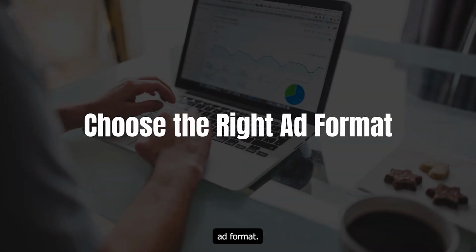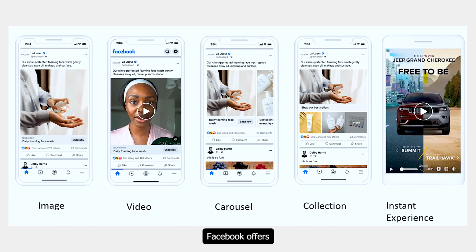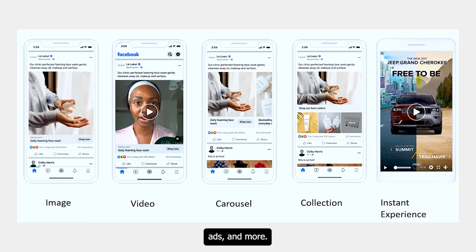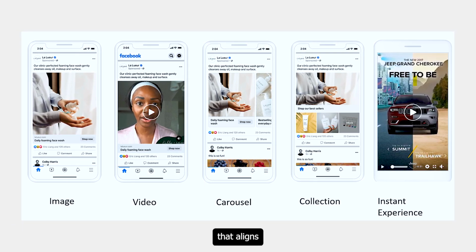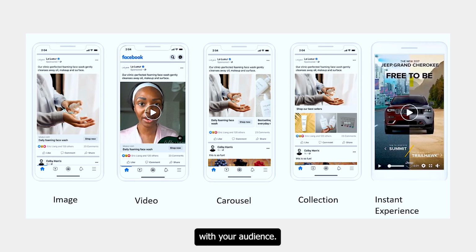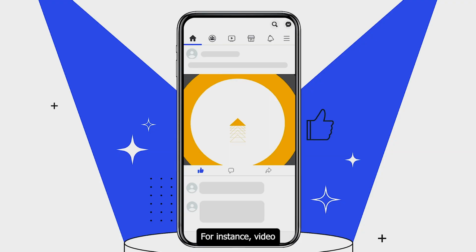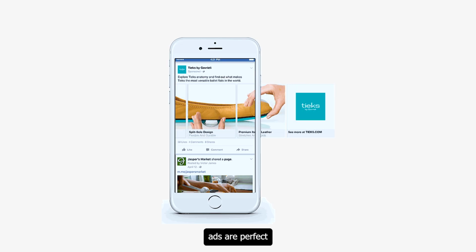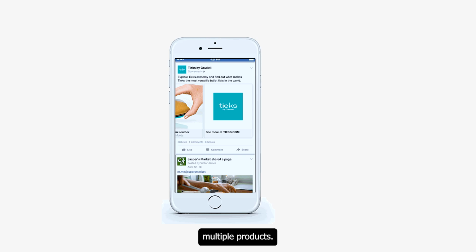Choose the right ad format. Facebook offers various ad formats like image ads, video ads, carousel ads, and more. Choose the format that aligns with your campaign goals and resonates with your audience. For instance, video ads are great for storytelling and engagement, while carousel ads are perfect for showcasing multiple products.